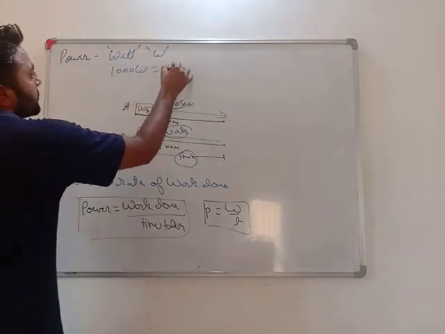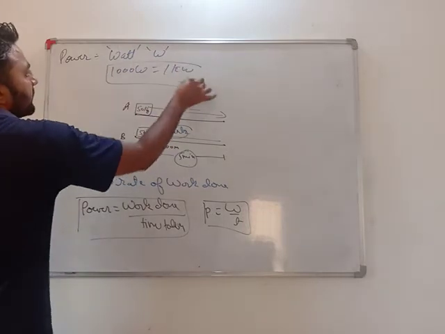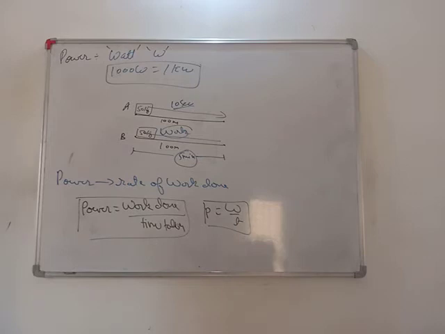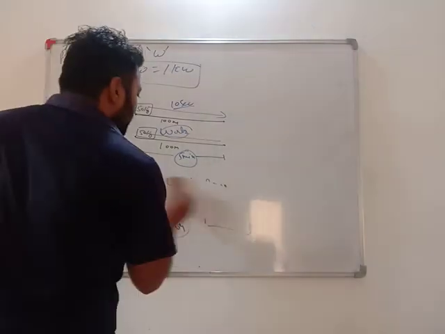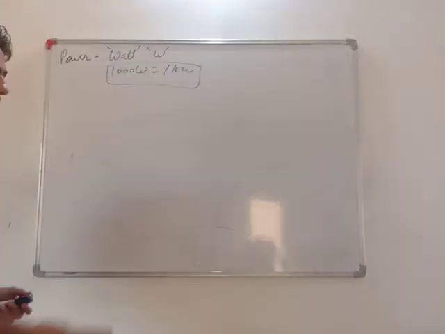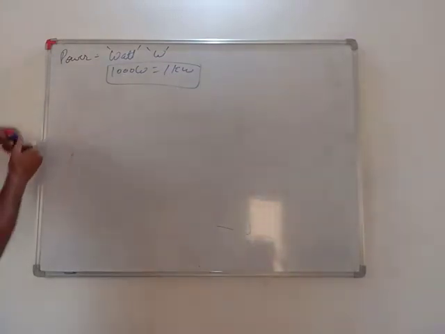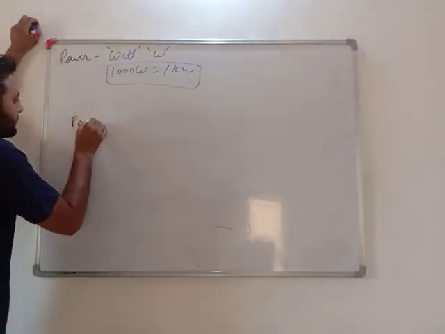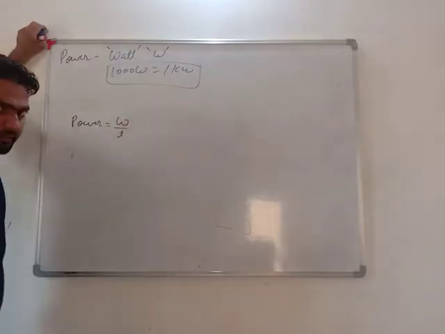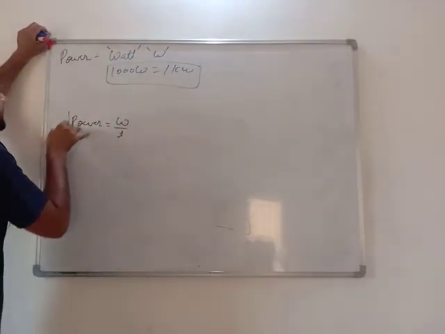1000 watt equals to 1 kilowatt. As 1000 meter equals to 1 kilometer. Similarly, 1000 watt equals to 1 kilowatt. Very important, my dear students. What is power? Power equals to work done upon time. Okay, this is formula.